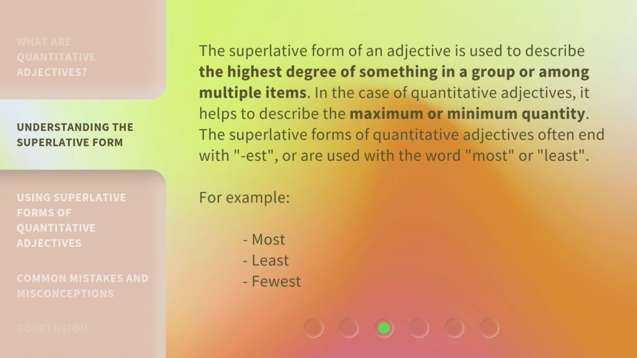The superlative form of an adjective is used to describe the highest degree of something in a group or among multiple items. In the case of quantitative adjectives, it helps to describe the maximum or minimum quantity. The superlative forms of quantitative adjectives often end with est, or are used with the word most or least. For example, most, least, fewest.